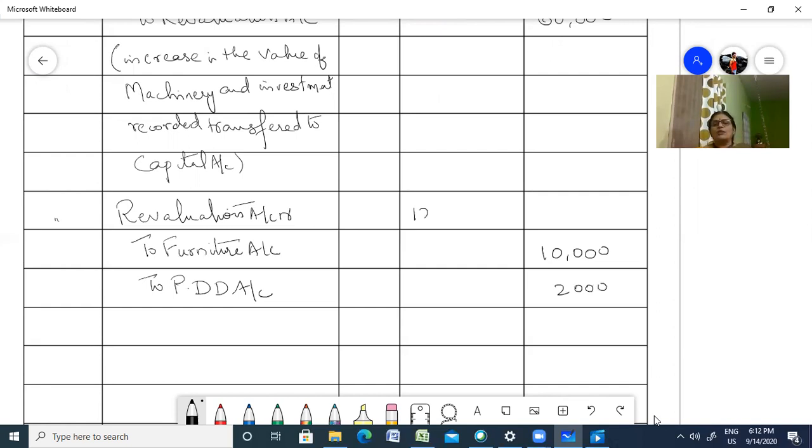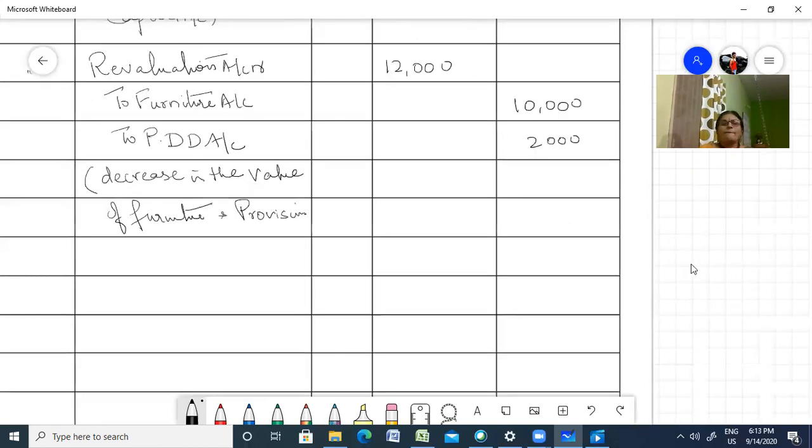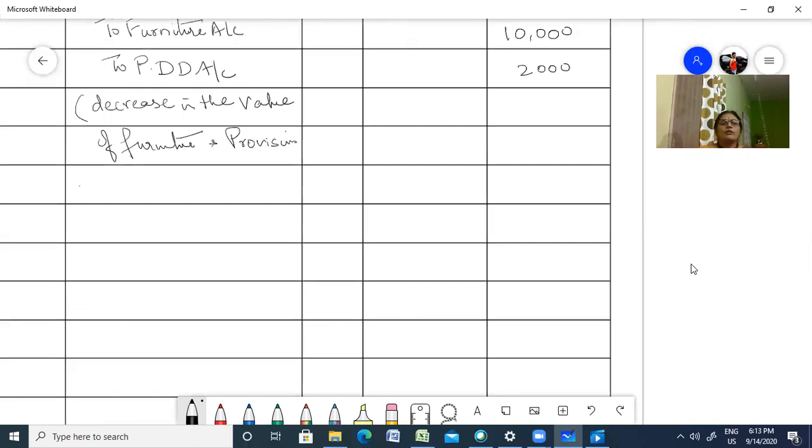So total has come up to 12,000. So decrease in the value of furniture and provision for doubtful debts recorded.